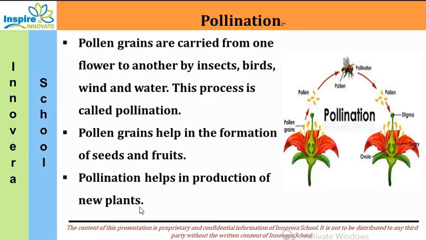Now sometimes these birds eat the fruits, and while flying they throw the seeds down on the ground. What happens? Then the seeds grow. So that is also the production of new plants. So these birds and insects help us to produce more and more new plants.